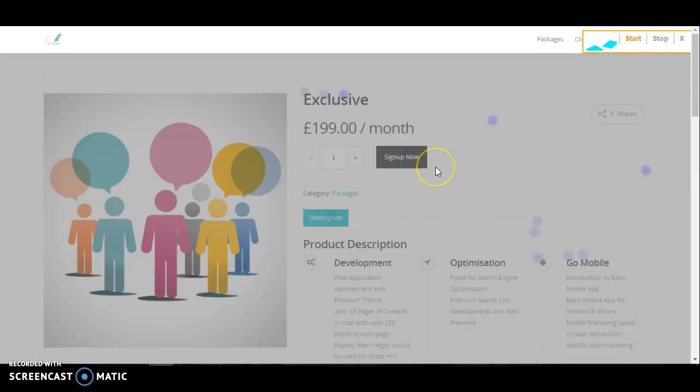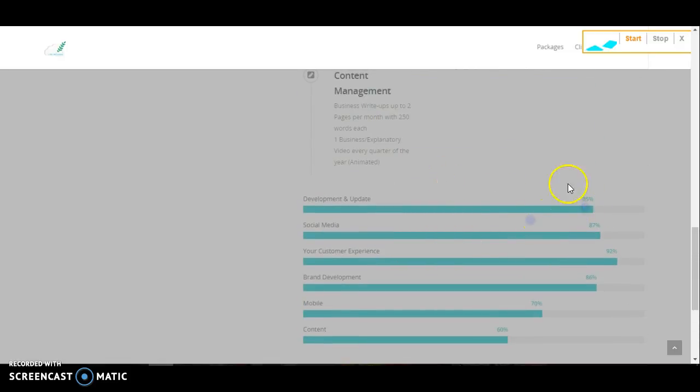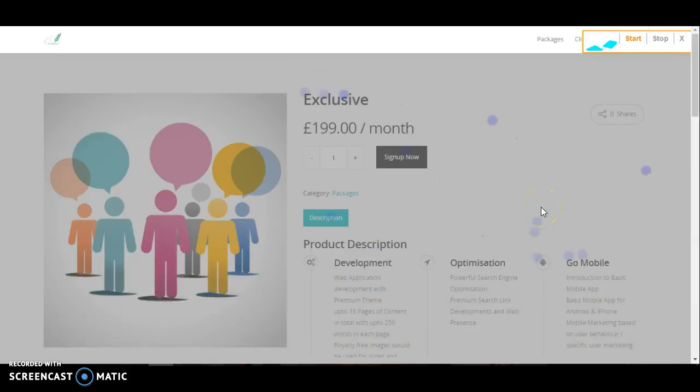This will give you the insight of what is actually happening on your page. If a visitor comes on this page, are they interested in this image? No. Are they clicking on this image? No. Are they interested in this description? Yeah, someone has tried clicking on the description. Someone has tried signing up. Someone has tried clicking on exclusive. Randomly, people have clicked here. Why they have clicked here, I don't know. They have probably tried this as a scroll bar, but this is not a scroll bar. So you will understand every detail of this.